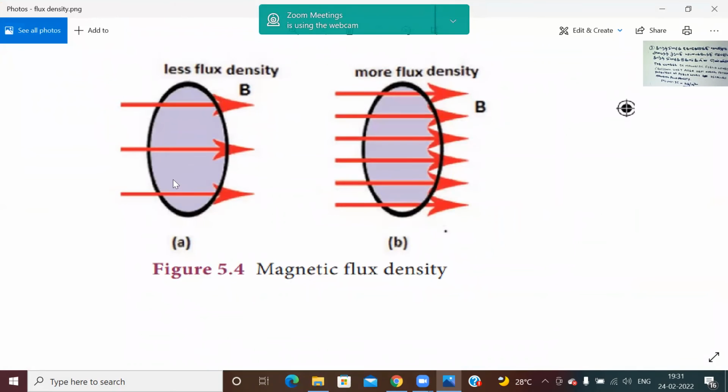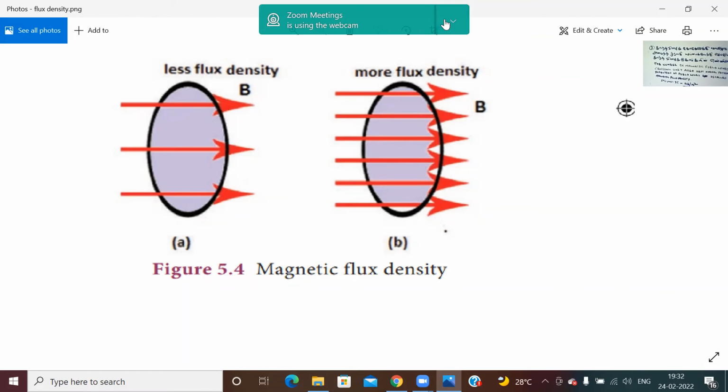See the lines which are kept normal to the direction of the field. This is called the normal to the magnetic flux density. Here, if you see, this is less flux density, and this is more flux density. The number of magnetic field lines crossing unit area kept normal to the direction of the field lines. So this is the unit area, and this is how it is crossing.